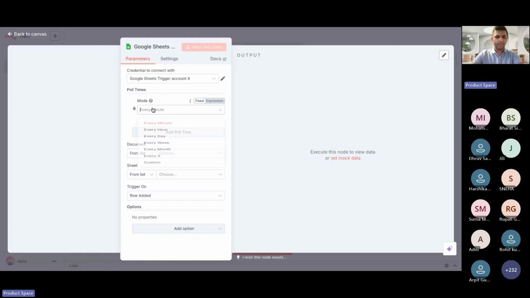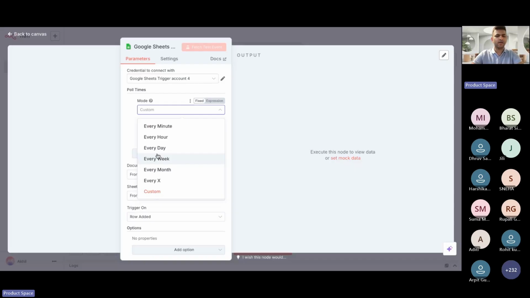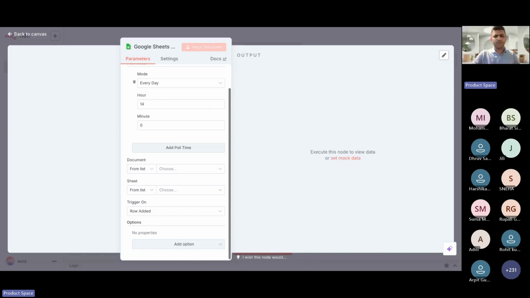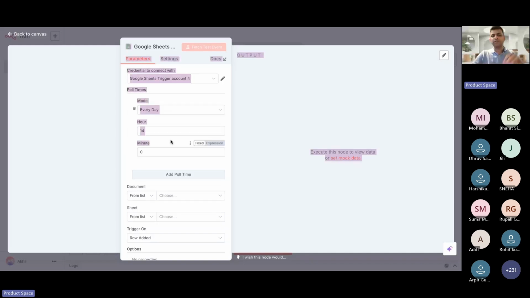This is fine. For now we'll leave it at every hour or every day, so you don't have to make other changes. If you want this flow to run every day, because you're going to create a stock analyzer, then at least on all work days you would want that trigger to come at 8:30 a.m. or 9 a.m., before the stock market starts or opens up. You would be ready with your insights as well. So we're not going to touch it, but it's up to you how you want to customize it based on your use cases.